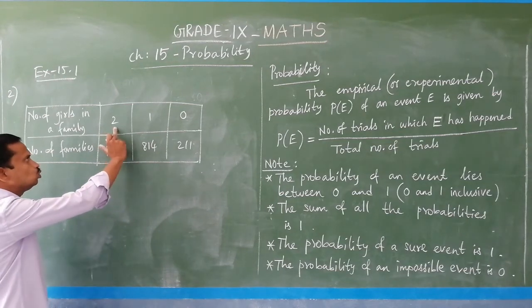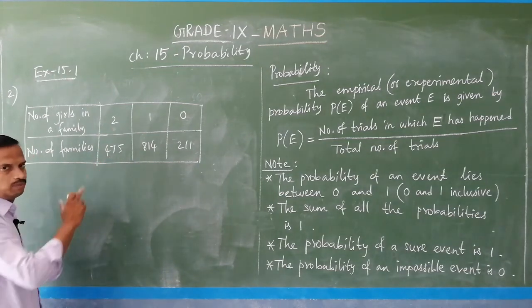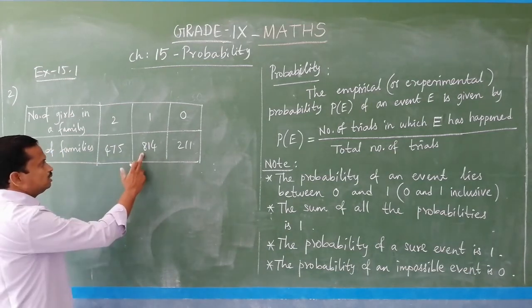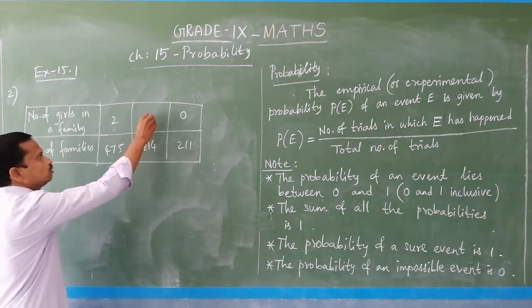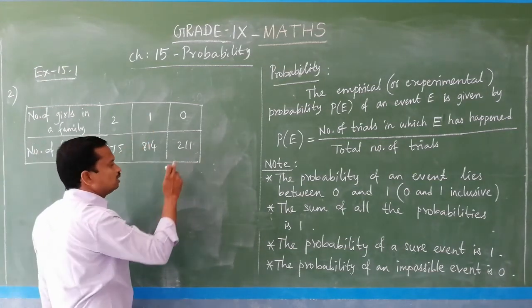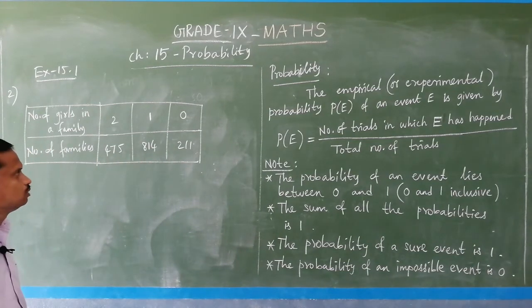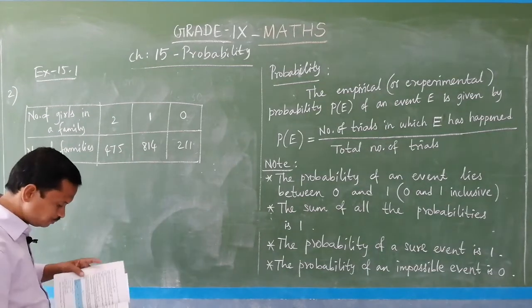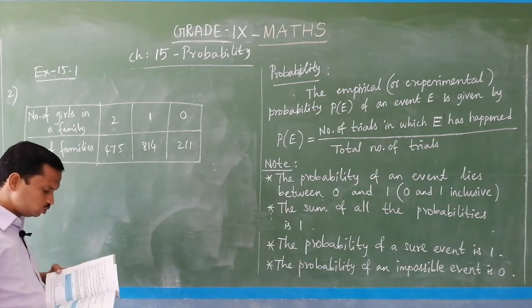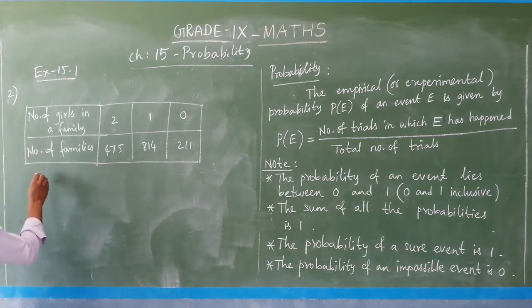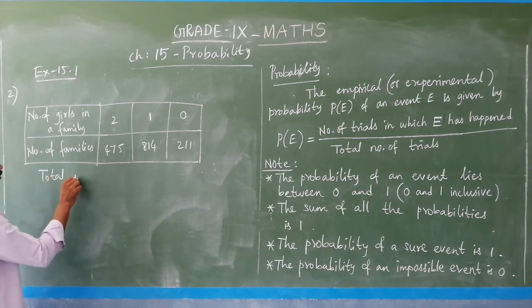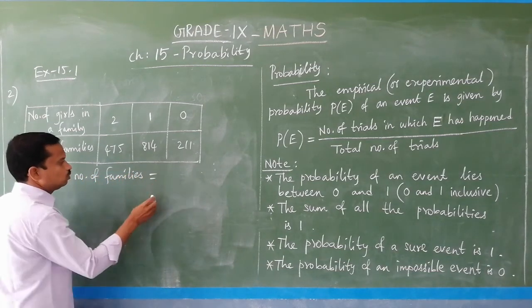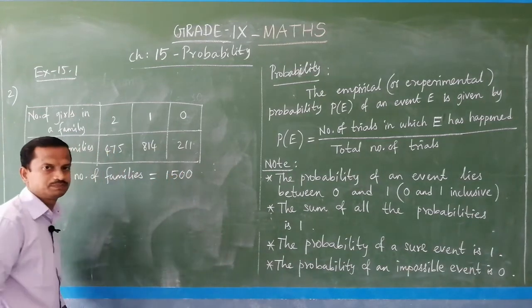So, this means what? 2 girls in 475 families. So, 475 families have 2 girls, 814 families have only 1 girl, and 211 families have no girls. So, 0 means no girls. So, like that you have to understand from this table. And the question says 1500 families. So, total number of families is equal to 1500, that is the total.